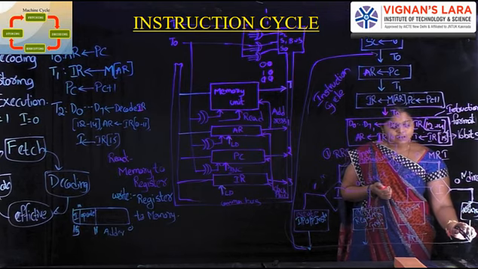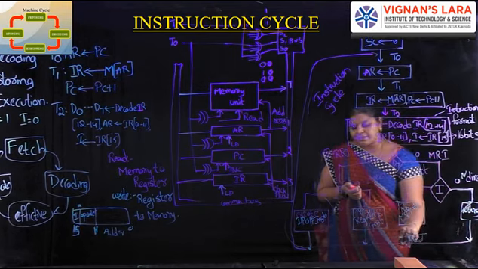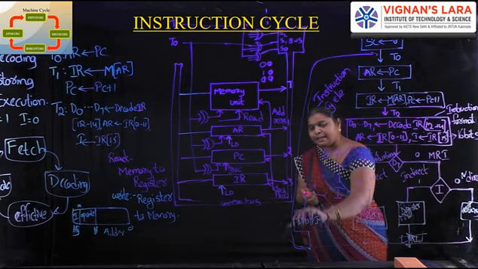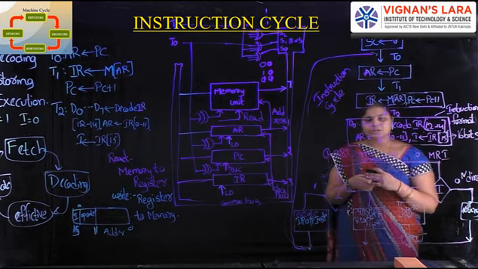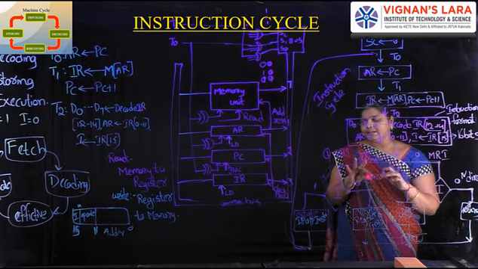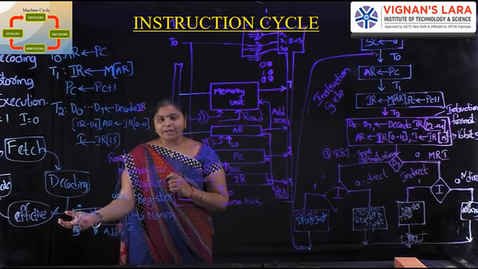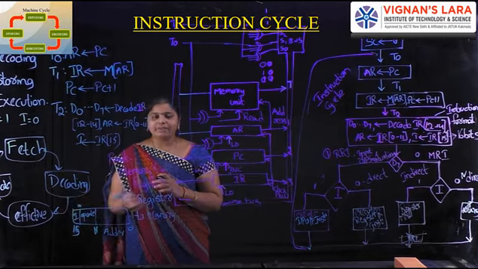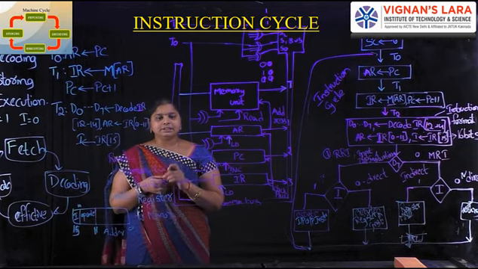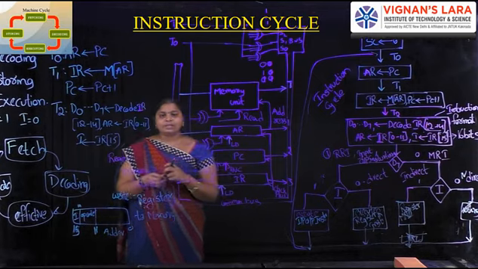Finally, after execution, the process repeats from fetching onwards. A cycle means rotating. Here the cycle means fetching, decoding, next identifying the effective address, and finally executing the instruction. This is the instruction cycle.